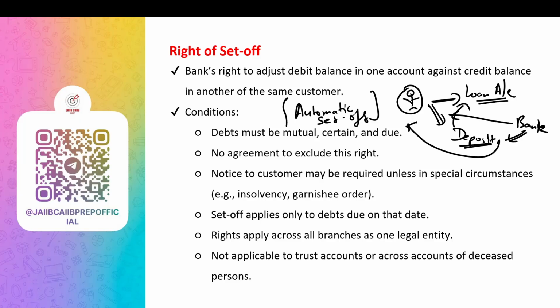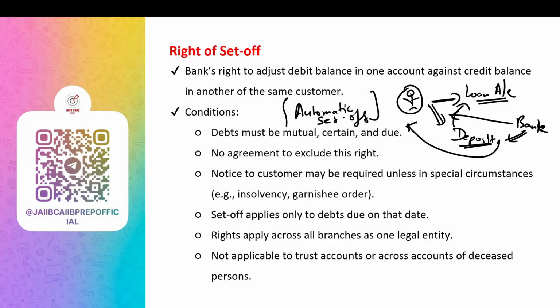When the customer dies or becomes insane, when the business is declared insolvent, when the bank receives a court order, when the bank is told that someone else has a right over the customer's money, then automatic set off works, and when mortgage assets become due. And when can the bank not use this set off? The bank cannot use set off for trust account amounts, for any future debts or uncertain amounts, or if there is a credit in another branch. So the bank cannot use set off for this. Branches are one unit for the bank, but not for customers.